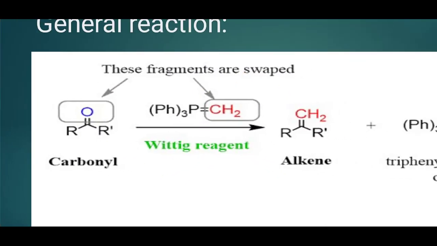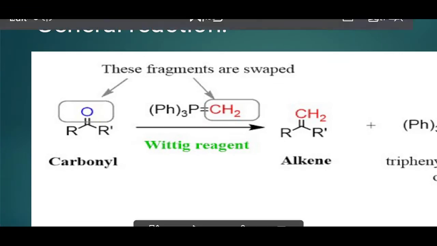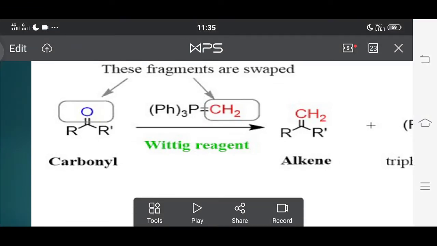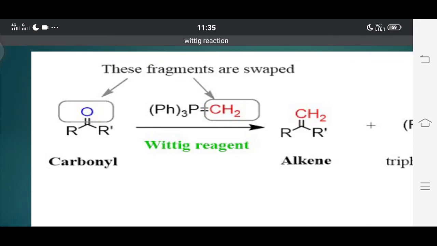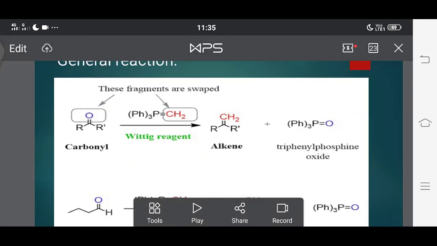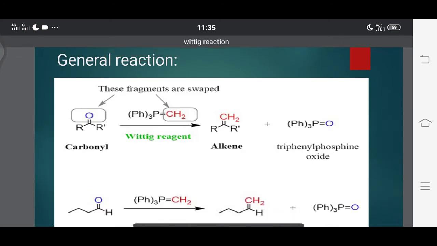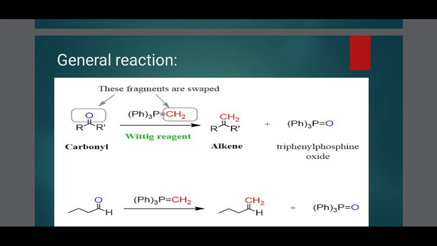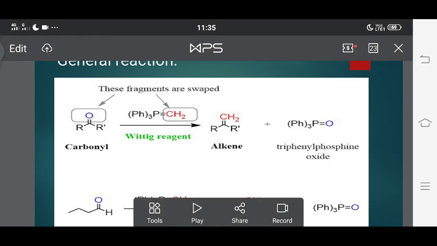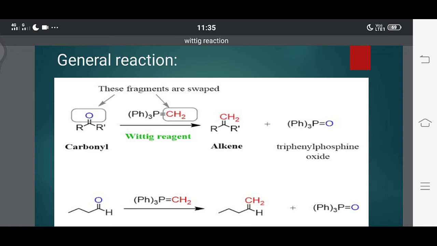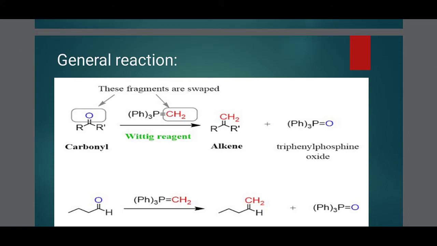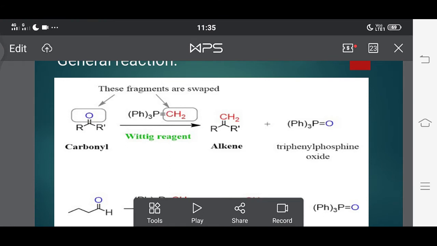And the methylene group, CH2, replaces the oxygen atom, forming the two alkyl groups R and R with the CH2 as it is. In the place of oxygen, the methylene group is attached. This compound is known as an alkene. And this oxygen and the triphenyl phosphonium combine to form triphenyl phosphine oxide.